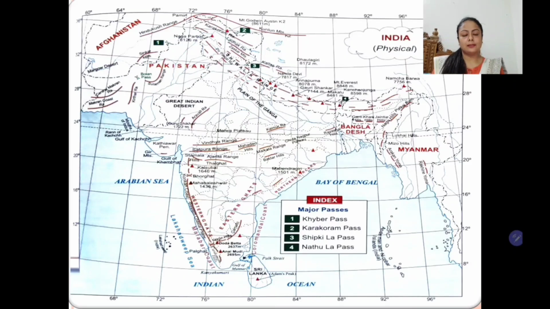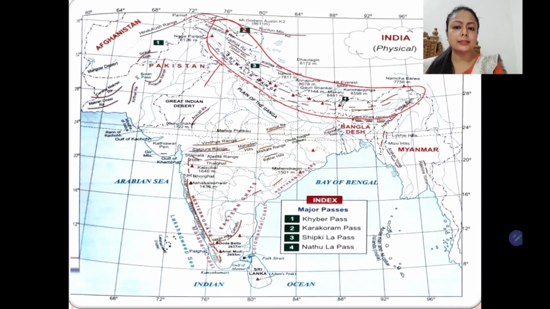So students, in this module, we have learnt about the physical divisions of the country of India, and we have seen that there is such a lot of diversity in the physical features, such a lot of variation. In the north, we have the very lofty Himalayas. Then just to the south are the plains formed by several rivers.